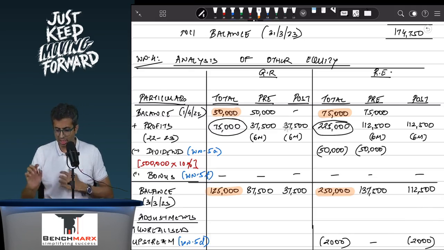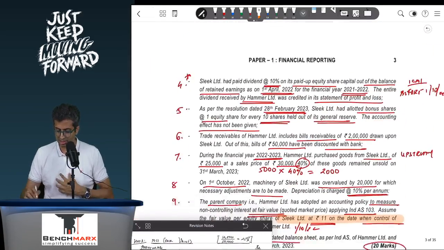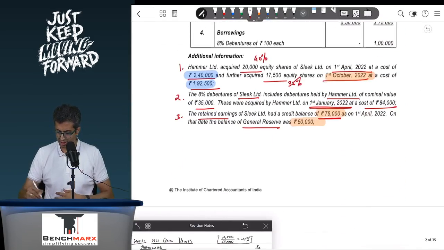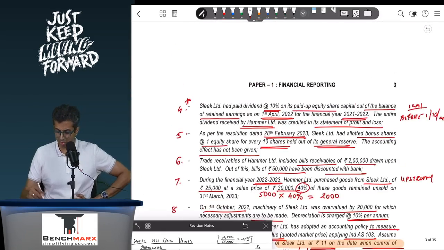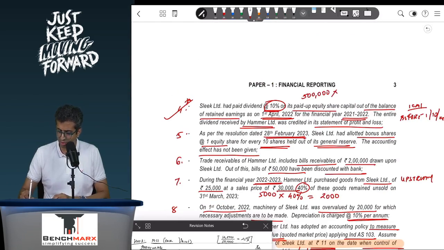Now, are we given the data regarding the dividend? Okay, so let us look at this adjustment. So let us say we have considered the effect of adjustment 1. We have even taken the reserves required. Now the problem is dividend. Now the question says that Sleek paid a dividend of 10% on its paid up share capital. Now Sleek's share capital is, let us say, 5 lakhs into 10%, and as a result this comes to, let us say, 50,000. Sleek paid a dividend at the rate of 10% on the paid up share capital out of the balance in retained earnings on 1st April 22. Now this balance, remember, is pre-profit. So this is dividend clearly paid out of pre-profits for the financial year 21-22, and the entire dividend received by Hammer was credited to its profit and loss.